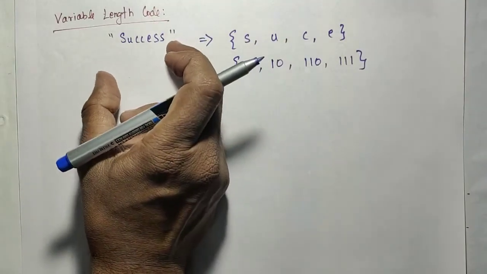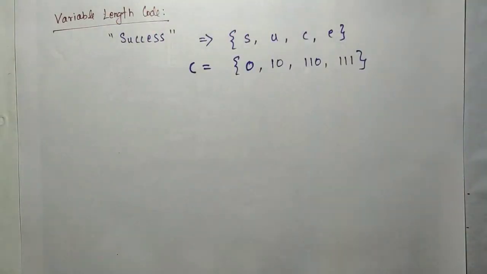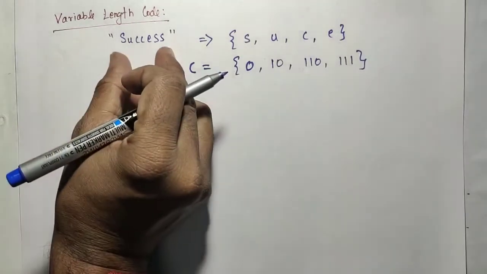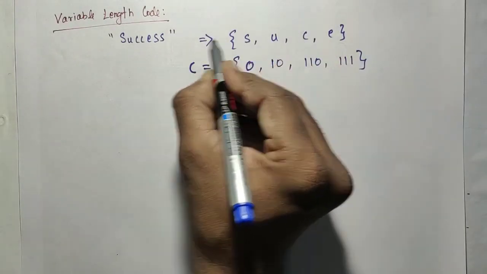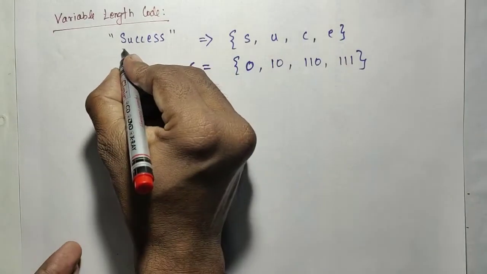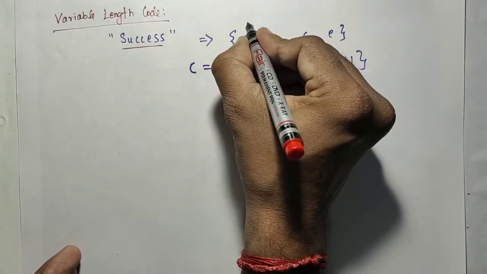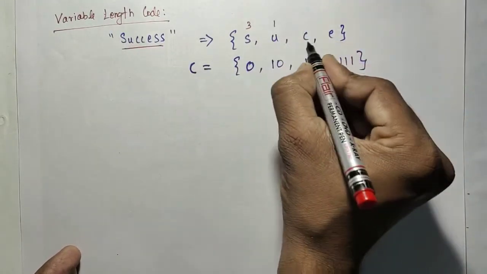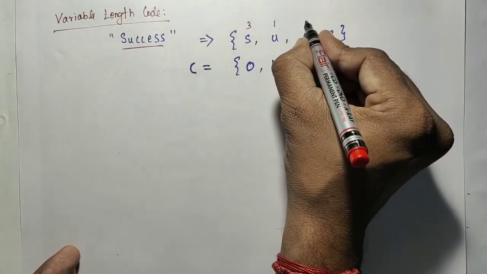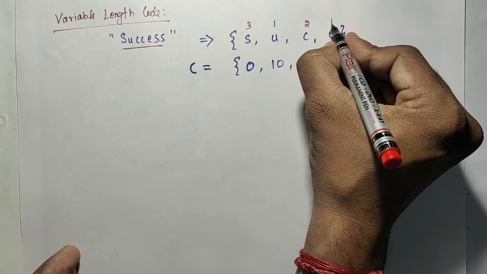If you know the input text that is going to be compressed, you have to do an analysis on the text. You need to find the unique symbols, and then find how many times each symbol is present in that input text. Based on that you substitute the code word. For example, S occurs how many times in that input text? The S occurs 3 times, 1 2 3, and U occurs only 1 time. C occurs 2 times, and E occurs 1 time.